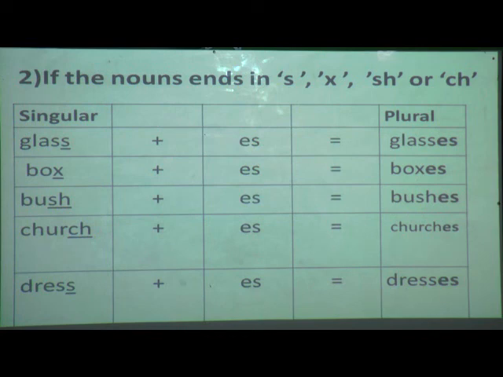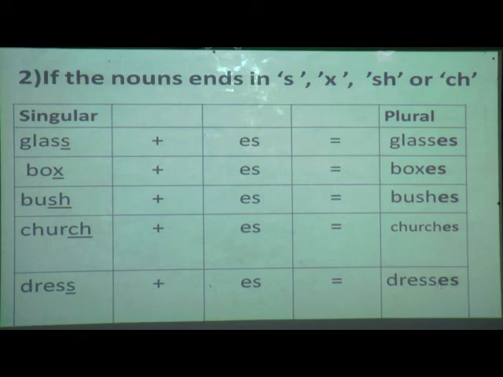Next, dress. Yes, this also ends with the letter S. So what am I going to do? Yes, we are only going to add ES. So what is the plural form of dress? Dresses. Understood, student, till here?